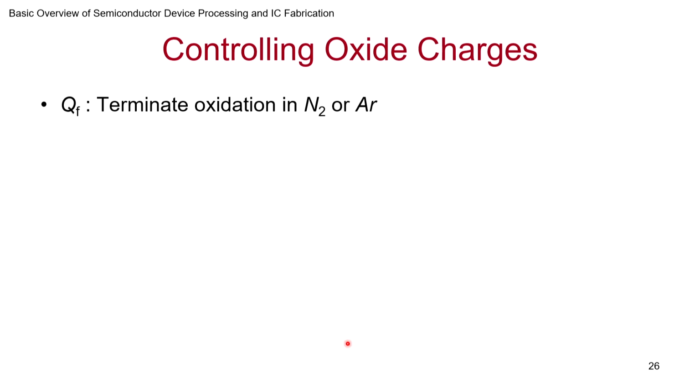So how do you control it? Just a recap of these because it's useful to know. QF, fixed oxide charge: terminate oxidation in nitrogen or argon.